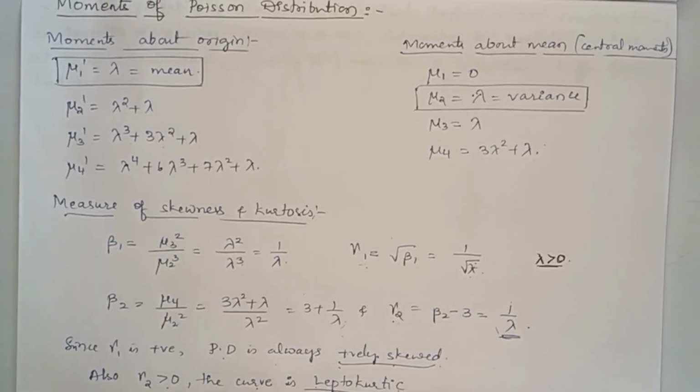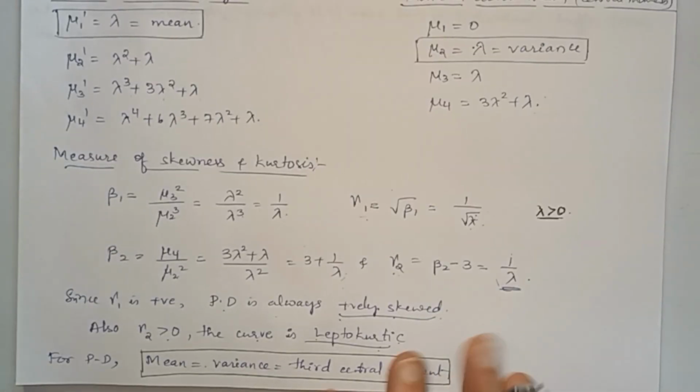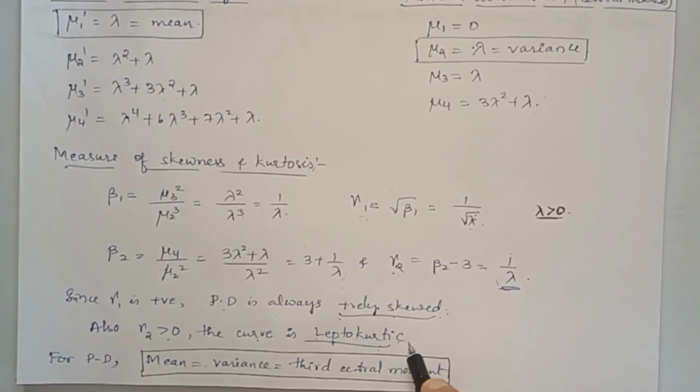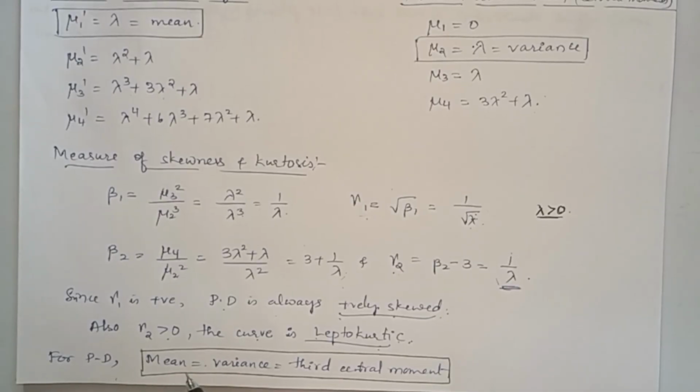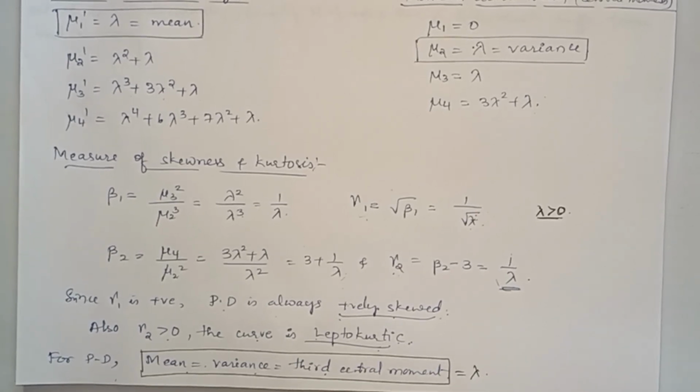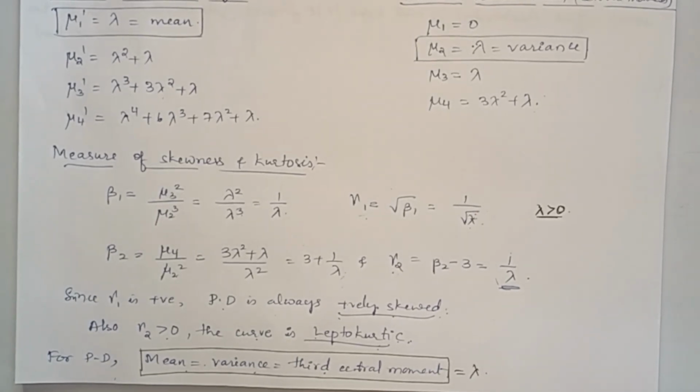So for Poisson distribution, you have to remember these things. It is always positively skewed and the distribution curve is leptokurtic. And for a Poisson distribution, mean equals variance equals the third central moment, all equal to the parameter lambda, which is always positive.